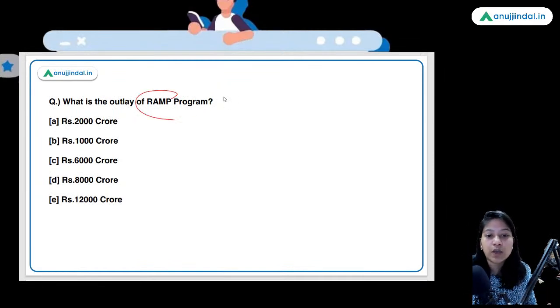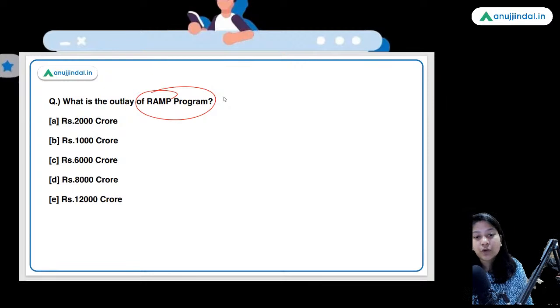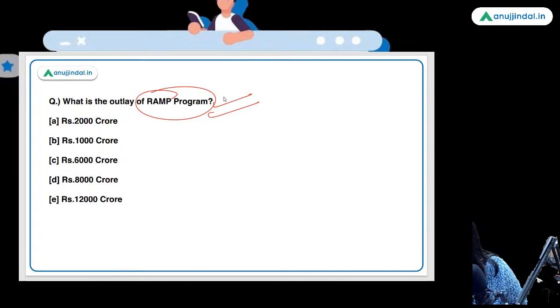Moving ahead, another question from the budget itself. What is the outlay of the RAMP project? First of all, tell me the full form of RAMP, that is there for boosting the MSMEs in India. Okay. Yes, absolutely right, Gaurav Tekchandani. 0.5% increment in the fiscal deficit can only be availed by the states when they have done the reforms in the power sector.